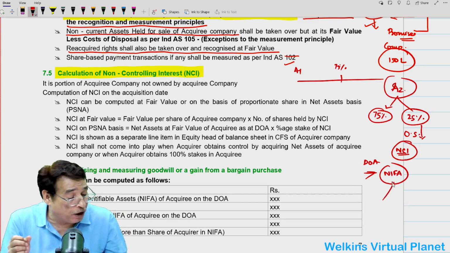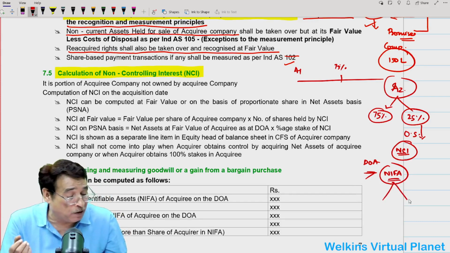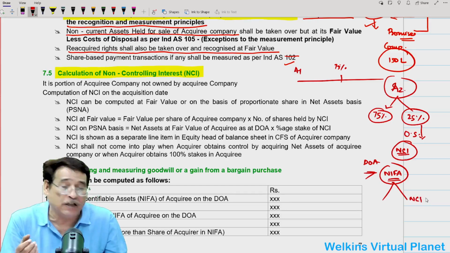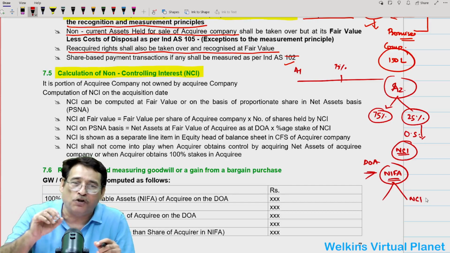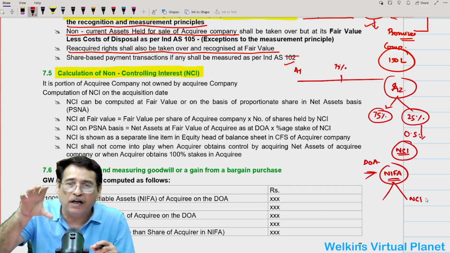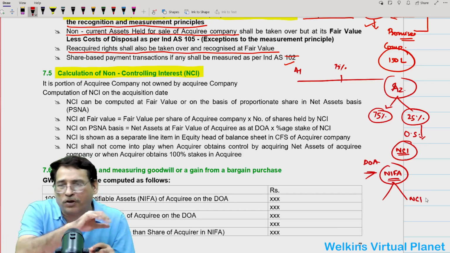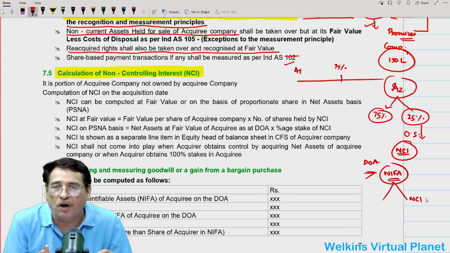On the date of acquisition, what proportion of these net assets belongs to NCI? That is what the standard wants you to reflect. That means on the date of acquisition, out of total net assets or equity of the acquiree company, what proportion belongs to the non-controlling interest holder? This is the point. Is it clear to you or not?